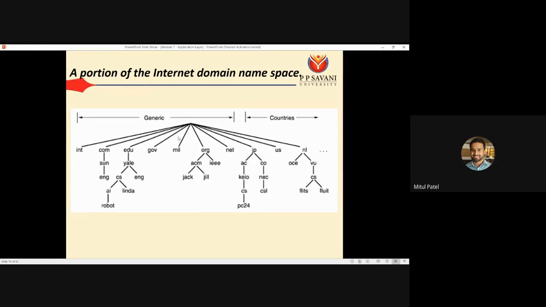For example, let's say www.ppsu.ac.in. First of all, we have to go with the AC domain, and from the AC domain we have to go with the IN domain. No, first we have to go with the IN domain, then we have to go with the AC domain, like that. IN is for India and AC is for academic. So depending on that hierarchy of the domain, we can move from one server to the other server, and finally we will get our corresponding IP.